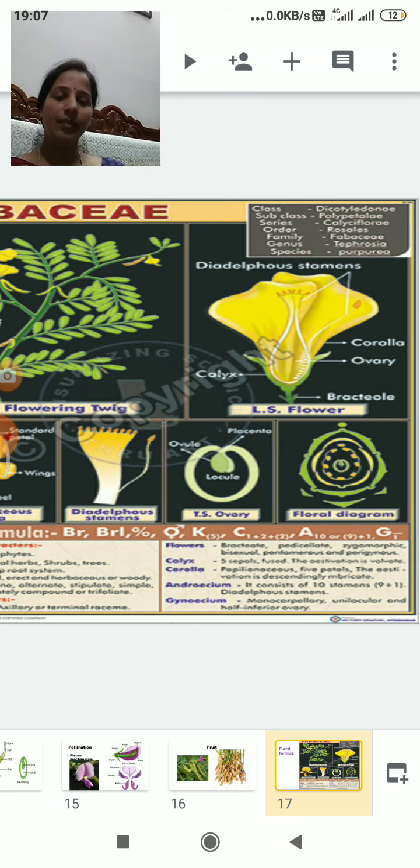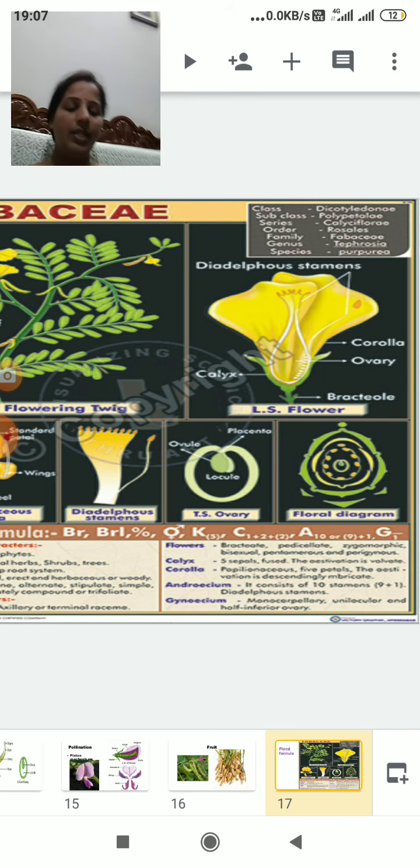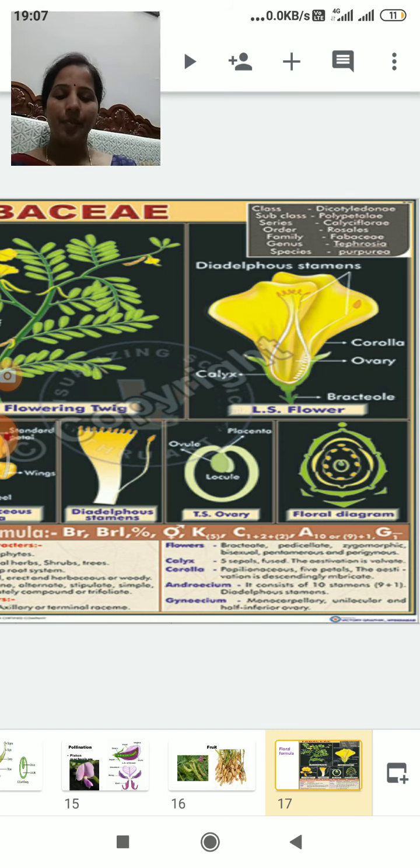And the androecium is diadelphous, a 9 plus 1 arrangement. 9 form a bundle, and the single one is separate. So the androecium is 9 plus 1, and the gynoecium is unicarpellary, unilocular, with a superior or half-inferior ovary. So the gynoecium is one. That is the floral formula of Tephrosia purpurea.